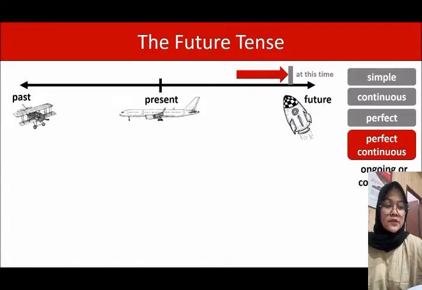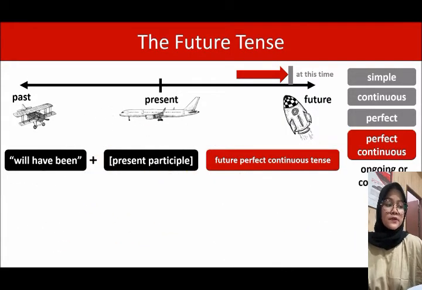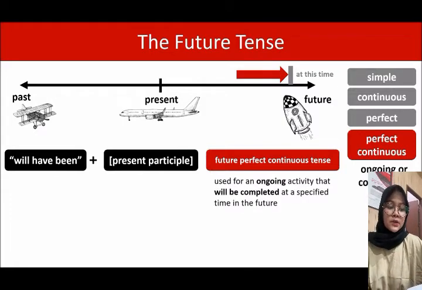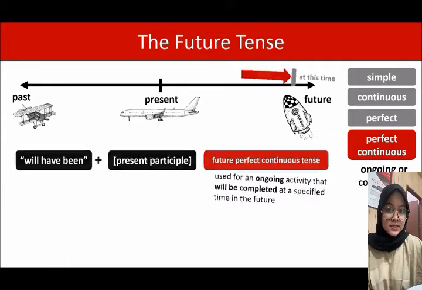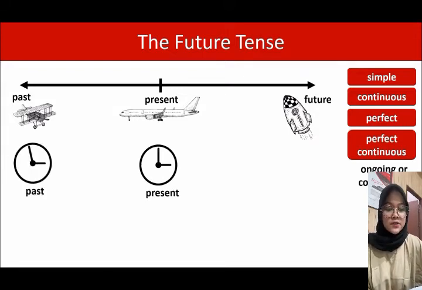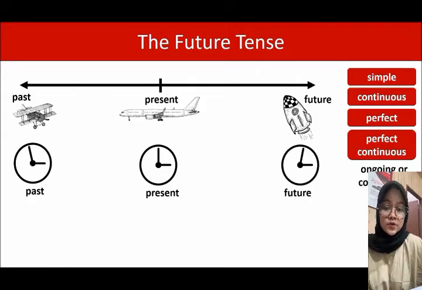So the future perfect continuous tense is used for an ongoing activity that will be completed at a specified time in the future. And the sentence will normally tell us that specified time in the future, and it will usually tell us the length of the activity. So we have covered all 4 aspects of the future tense, and bear in mind that these aspects are also in the past tense, giving us 4 tenses there, and in the present tense, giving us 4 tenses, so in total there are 12 tenses, and that's what we're going to quickly look at.